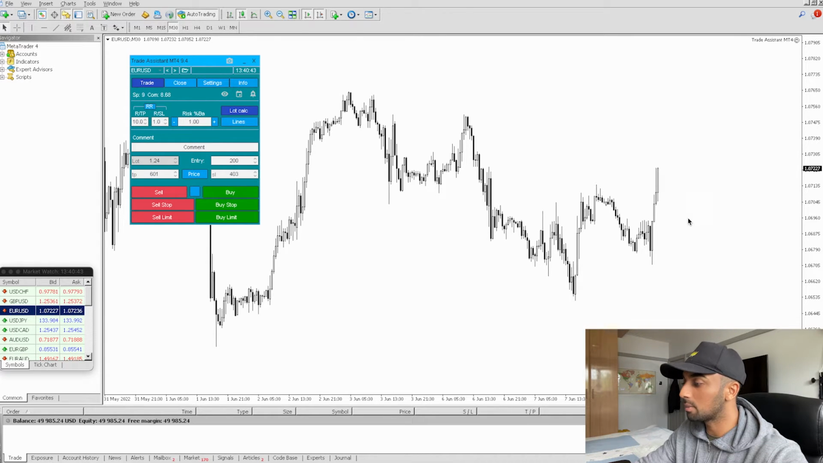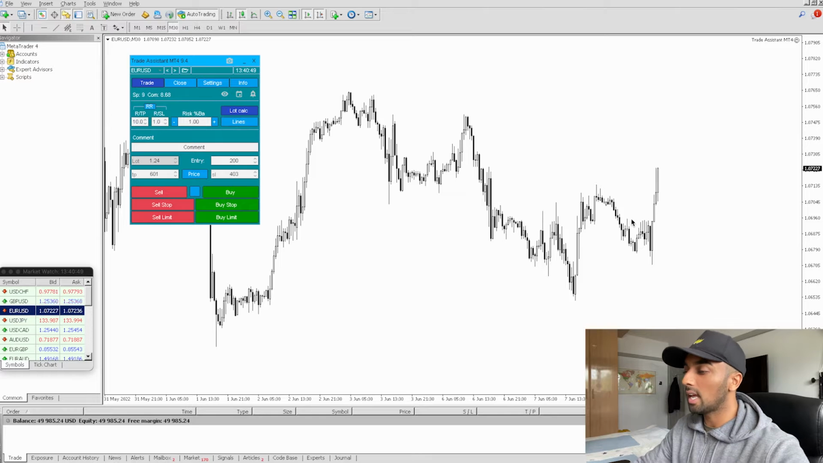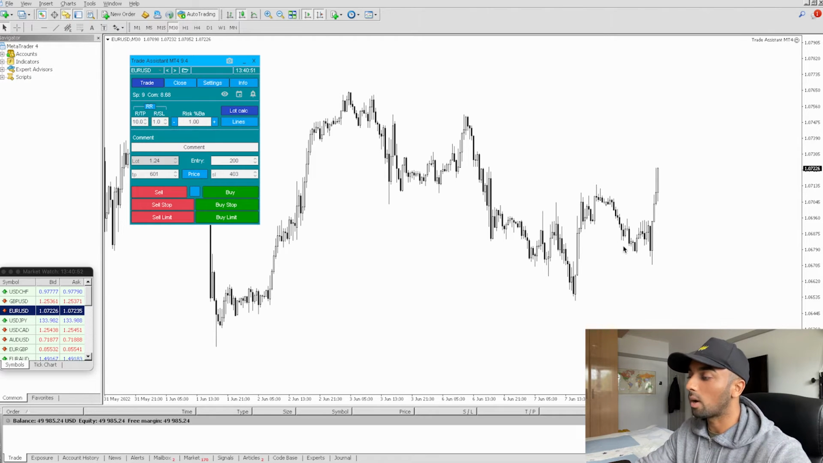Well, we anticipate price to push down a little bit and push up, then push down and then push up, and keep moving to the upside. Now in this case, we are looking for buys. Why are we looking for buys? Because we are understanding that price is more likely to go up than down.